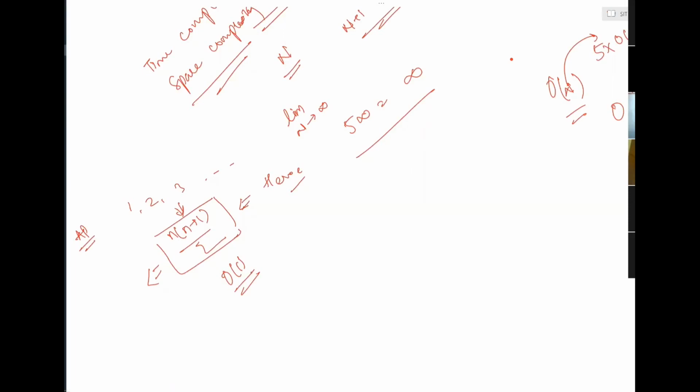To calculate the sum of numbers, okay, so someone is asking, sir, what about big O of n square, is it the same as big O of 1, big O of n? No, it is not the same, Rachna. We will discuss those things. That is just an analogy to explain the concept. We will discuss n and n square later. Don't worry about it, but it is not the same, okay? That is just like the infinity example that I'm giving. That is just an analogy to make you understand those concepts. Okay.